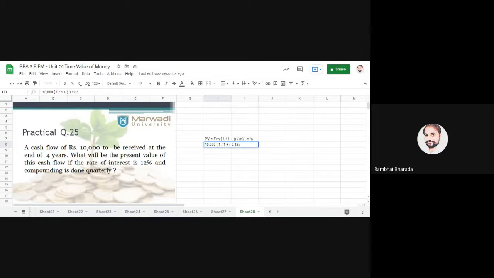Here quarterly means how many months? First of all, how many quarters are there in a year? 4 quarters are there. So 4 quarters and 12 months, so it means every 3-month calculation is there. And banks follow the same thing. So here divided by 3, bracket over, and here raised to M. M means number of months, 3 into number of years. How many years? See, at the end of the 4 years.